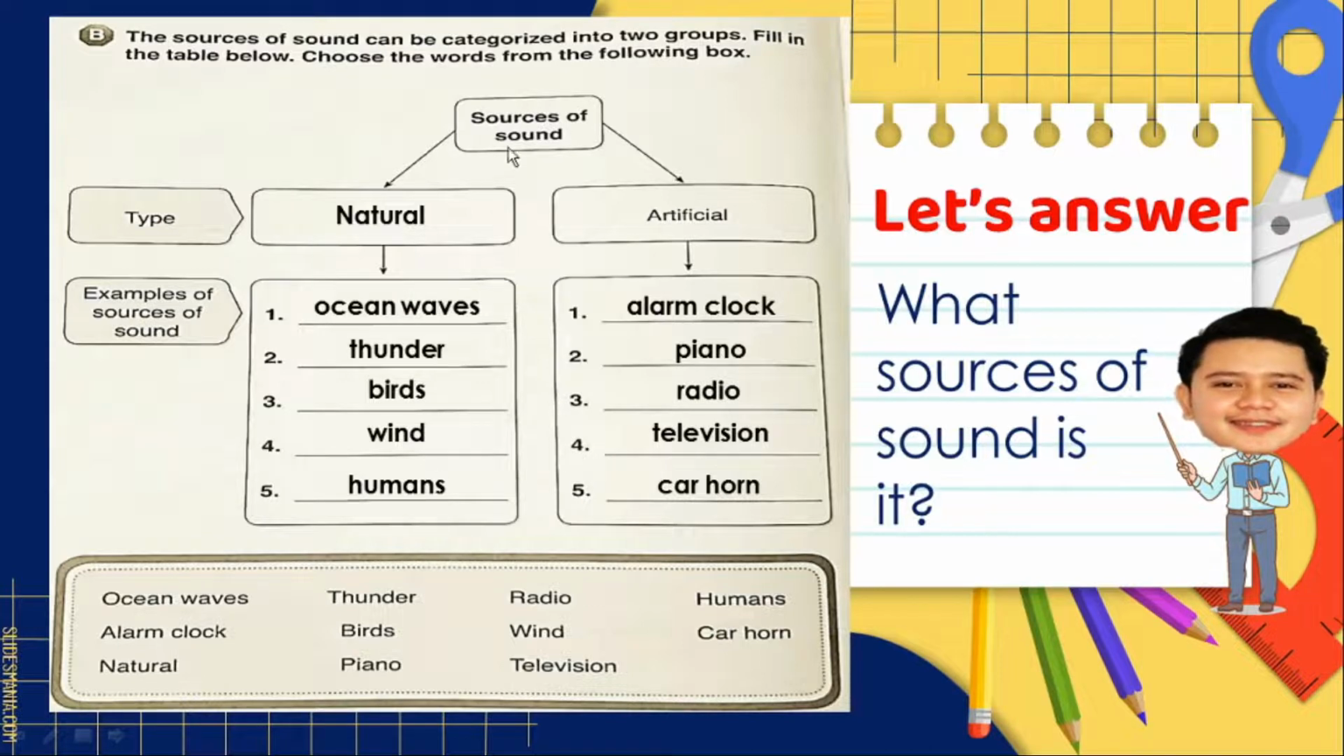Very good. So once again, what are the two types of sources of sound? We have natural and artificial sound. And what are the examples of natural sound? We have ocean waves, thunder, birds, wind, and humans. Next, what are the examples of an artificial sound? We have an alarm clock, a piano, a radio, a television, and a car horn.